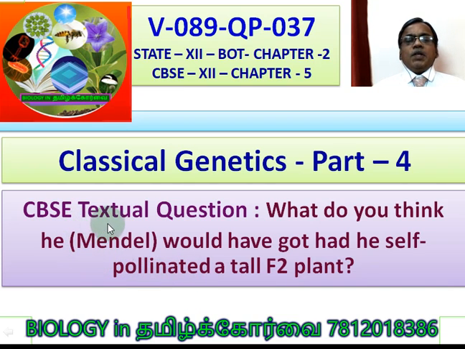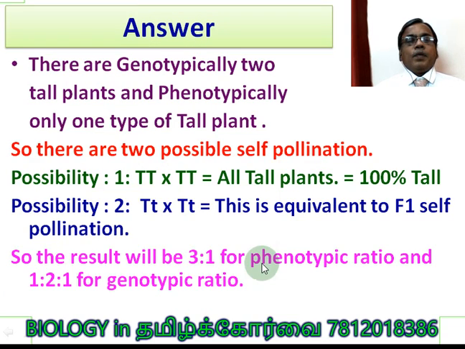Now the CBSE textual question. It is given here. What do you think Mendel would have got had he self-pollinated a tall F2 plant? Remember, this is the F2 generation of tall plants. What result would you have got if he had self-pollinated the F2 tall plants? This is the question, right? Now let us go for the answer.